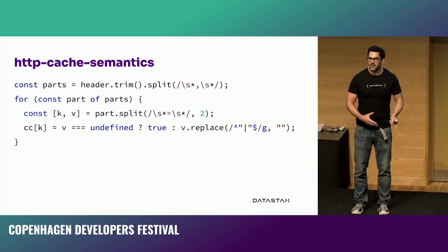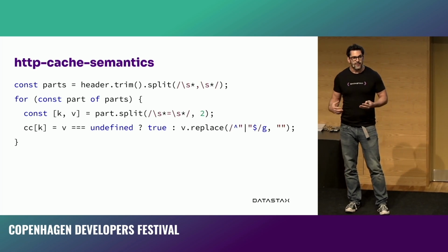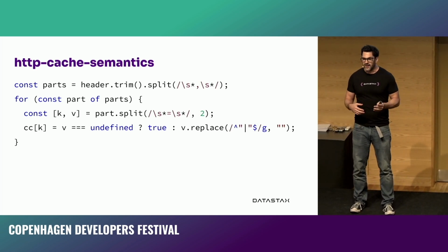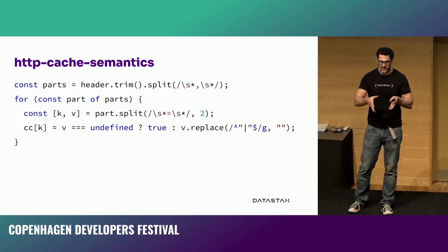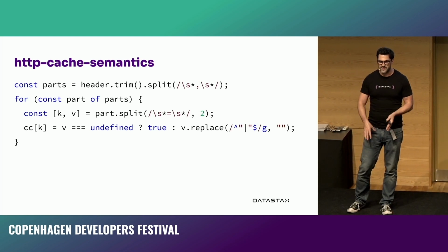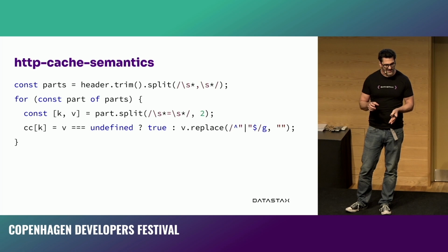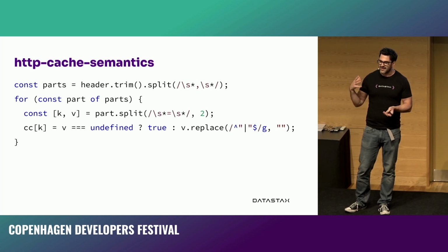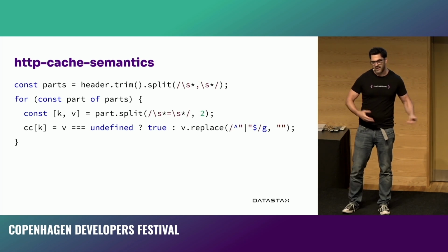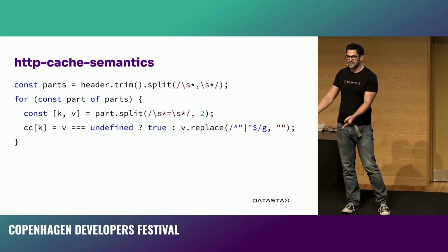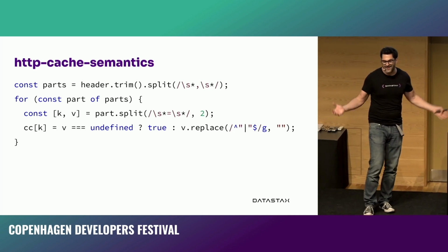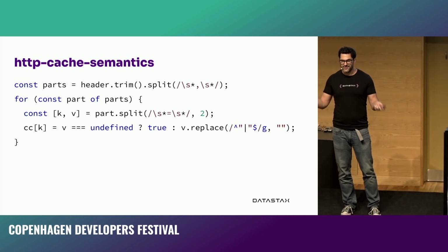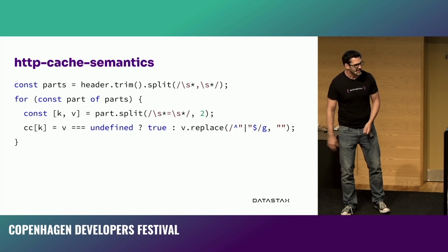I want to show you some other examples in real life of this. HTTP cache semantics is a Node module that's buried in a bunch of others. And as I was writing down the idea for this talk, I got an email from Dependabot asking me to update HTTP cache semantics. I've never installed that personally myself, but in a bunch of my projects it was like, hey, update HTTP cache semantics because there's a ReDoS error. And I'm like, okay, yeah, no, this is a pain.